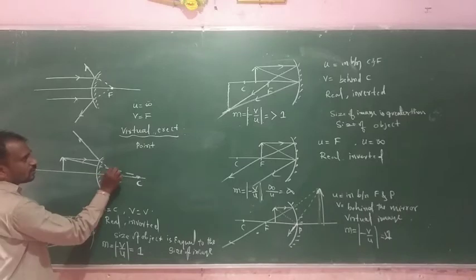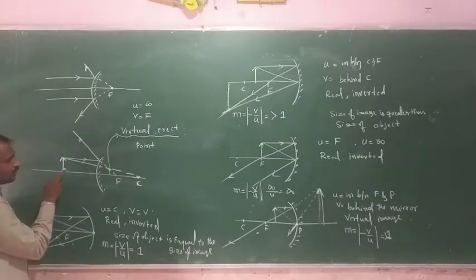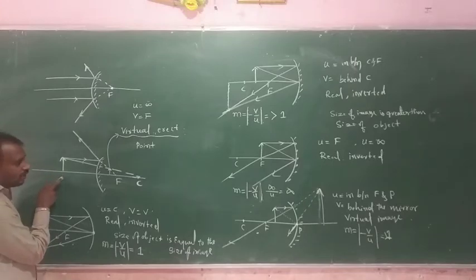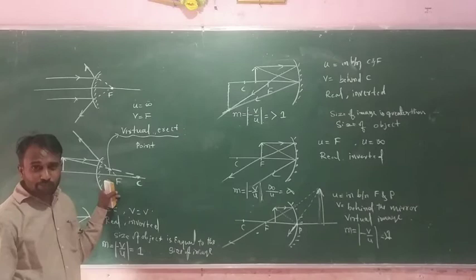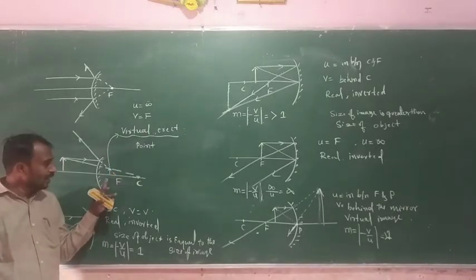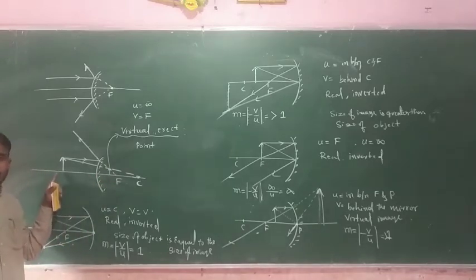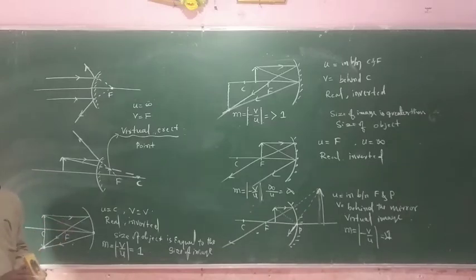This image is also virtual and direct. With the object in front of the mirror, we get the image behind the mirror. This one is virtual and direct. The size of the image is smaller than the size of the object.